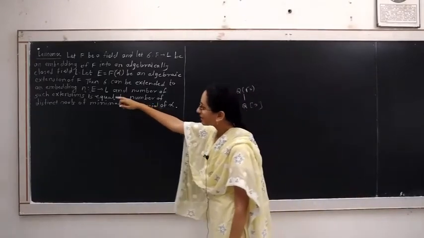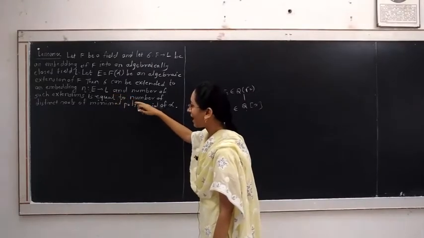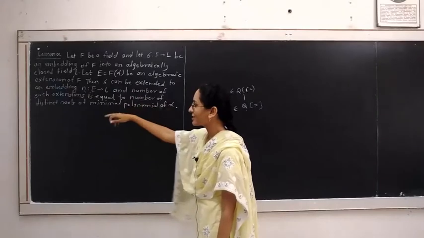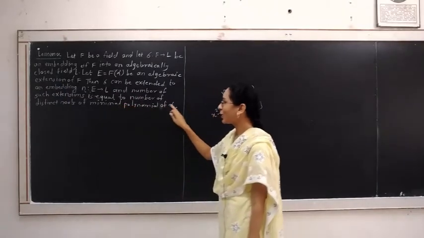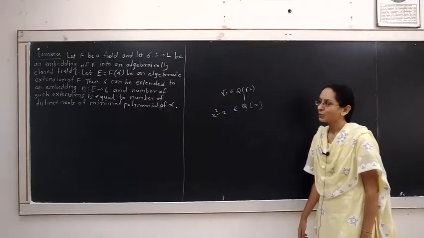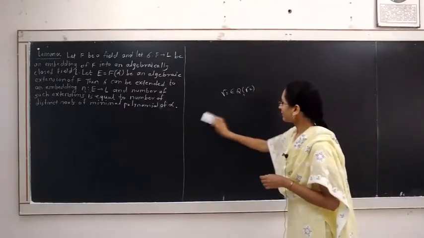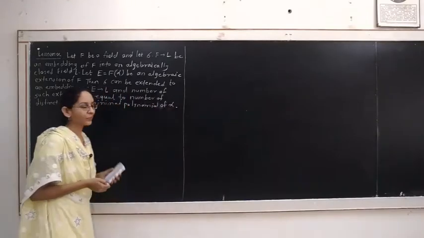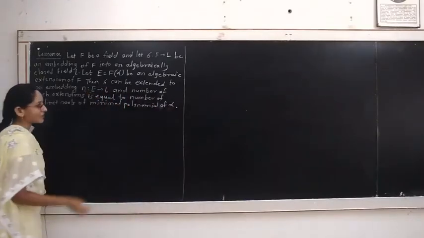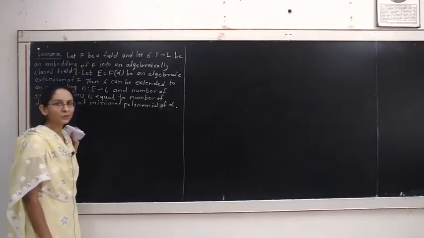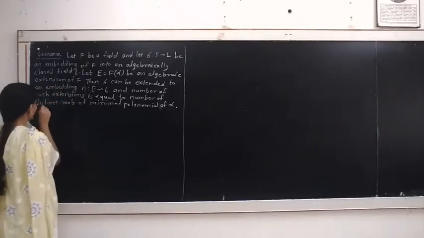These eta embeddings are equal in number to the distinct roots of the minimal polynomial of alpha. For that, we have to consider the minimal polynomial of alpha first. Consider any polynomial of finite degree, say n, because only if the polynomial is of finite degree can we count its roots. Proof: